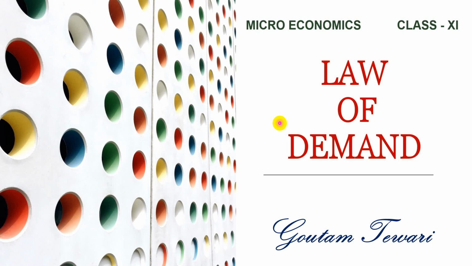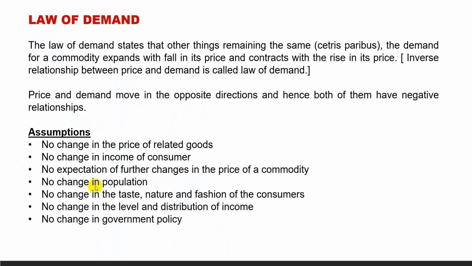It is our general experience that when the price of a commodity is high, a lesser quantity is purchased, and when the price is low, a greater quantity is purchased. This inverse relationship between the price and quantity demanded of a commodity is called the law of demand.